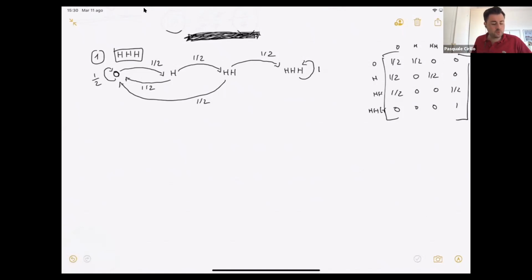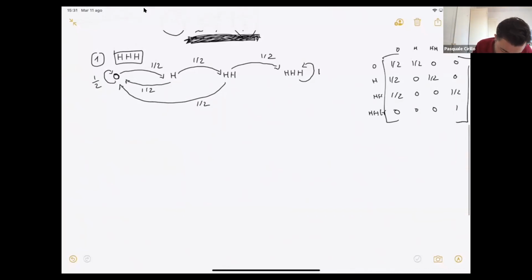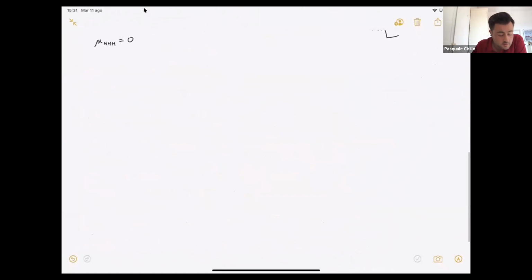So what I have to do is to write the set of equations. Now, how many tosses do I need in order to reach triple H if I'm in triple H? 0, okay? That's why we set mu HHH equal to 0.